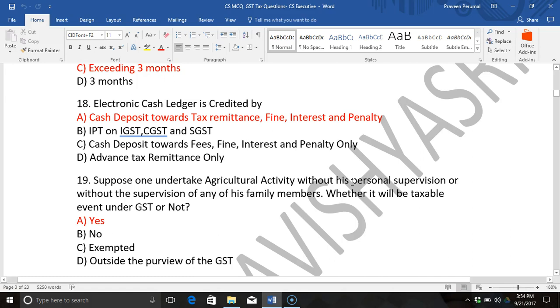If there is personal supervision, then only it could be categorized as agricultural activity which is exempt.